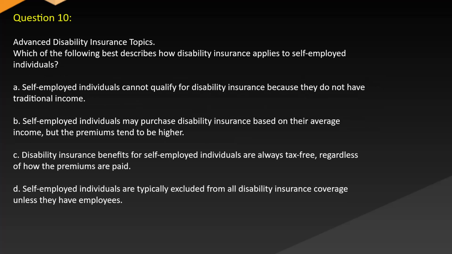Question 10. Advanced disability insurance topics. Which of the following best describes how disability insurance applies to self-employed individuals? A. Self-employed individuals cannot qualify for disability insurance because they do not have traditional income. B. Self-employed individuals may purchase disability insurance based on their average income, but the premiums tend to be higher. C. Disability insurance benefits for self-employed individuals are always tax-free regardless of how the premiums are paid. D. Self-employed individuals are typically excluded from all disability insurance coverage unless they have employees.